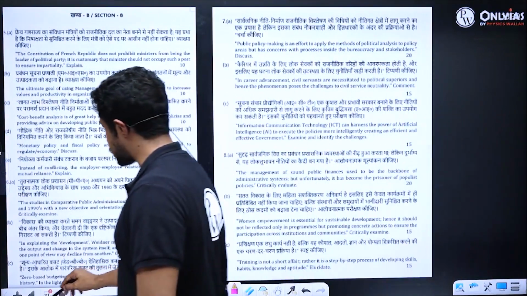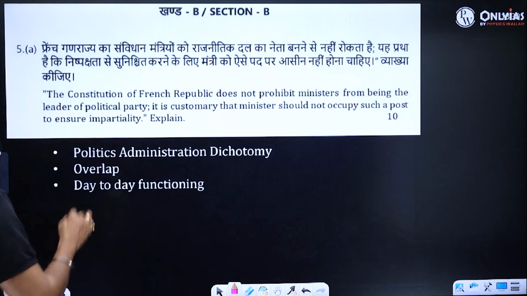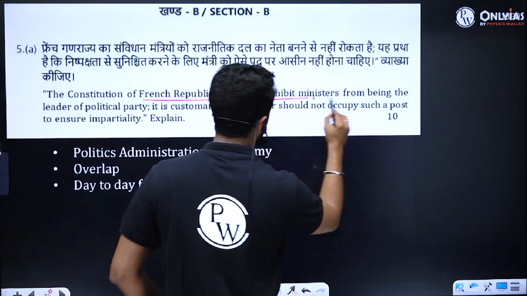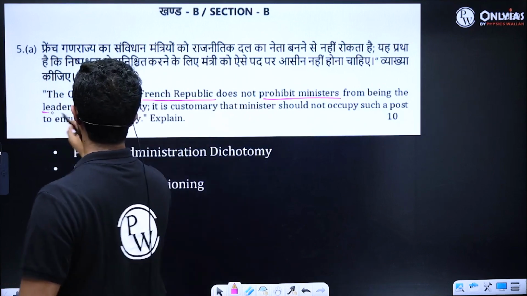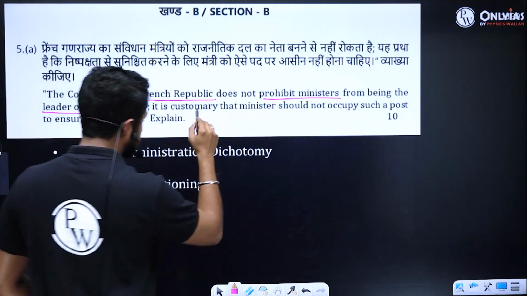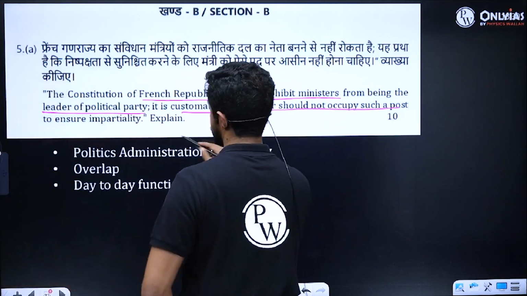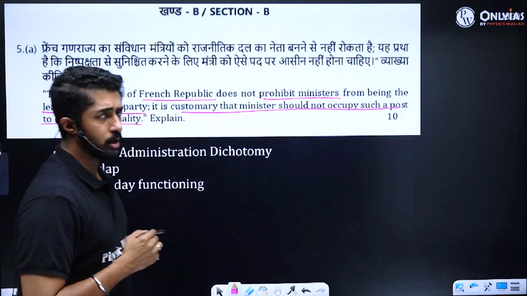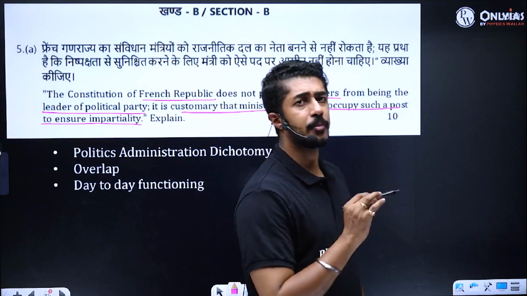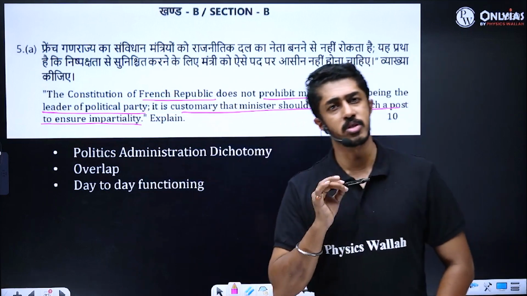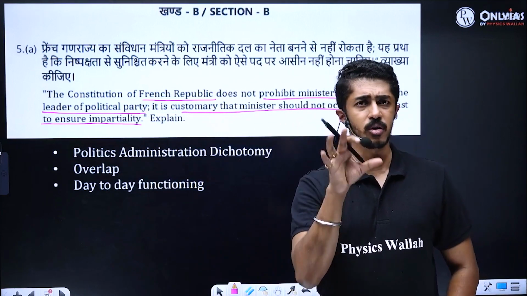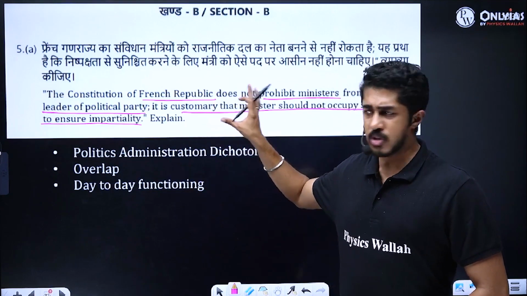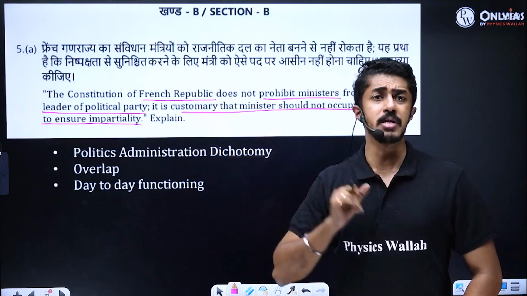So when it comes to section B, the first question is: the Constitution of the French Republic does not prohibit ministers from being the leader of a political party. It is customary that the minister should not occupy such a post to ensure impartiality. Explain. Now, this is like a paper 2 question. Constitutional frameworks of different parts of the world, etc. If this question had come in paper 2, it would have made sense.